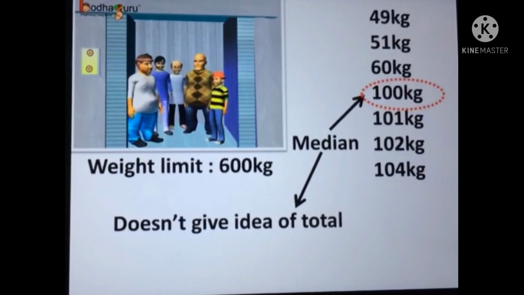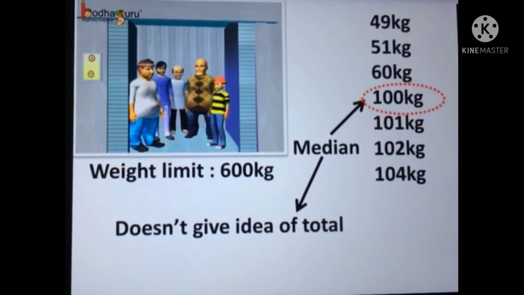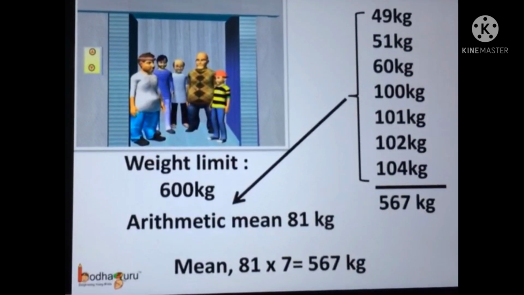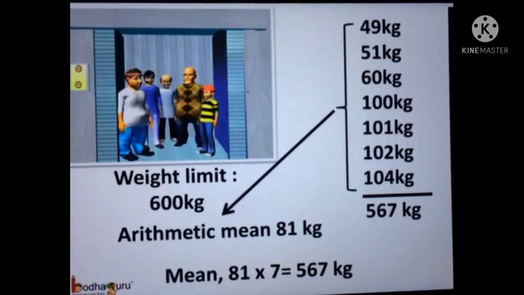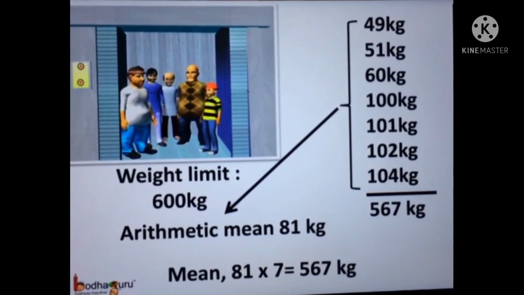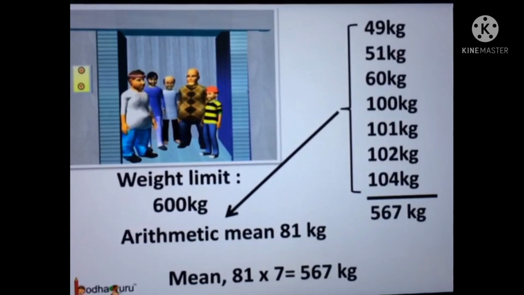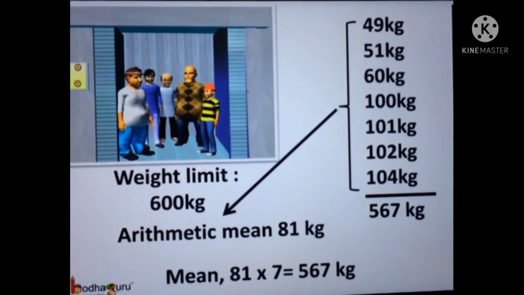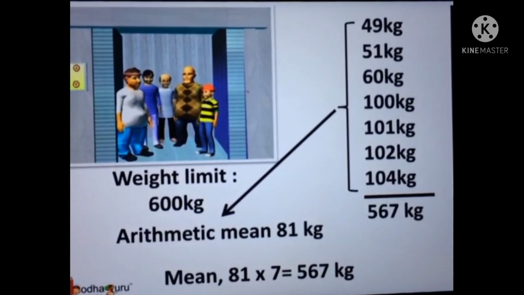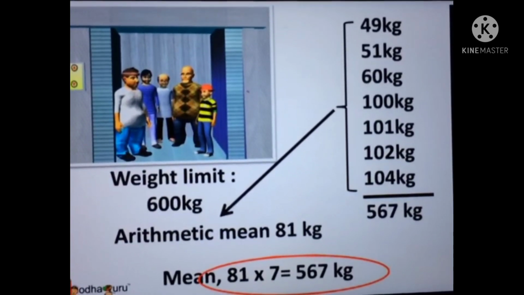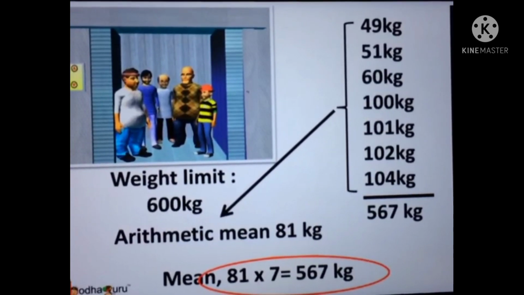In this case, the arithmetic mean would represent this data in a better way. If someone says their mean weight is 81 kgs, then we can get a good idea of the data. And we represent the data by mean. Say the mean of the weight of the 7 people is 81, then the total weight would be 81 multiplied by the number of values, which is 7 here.